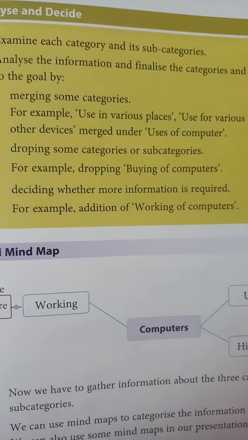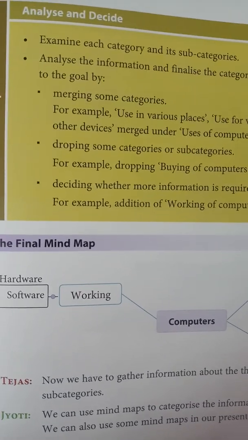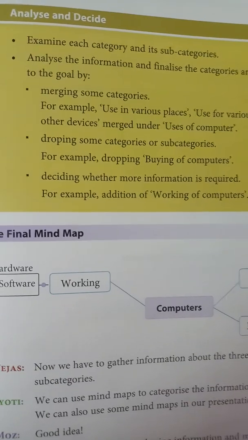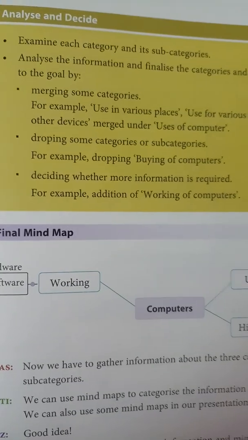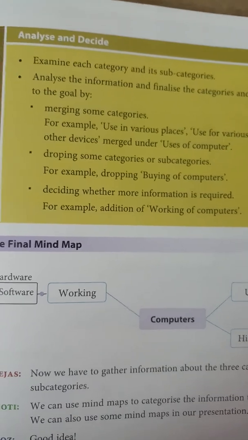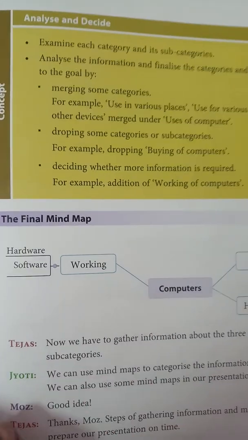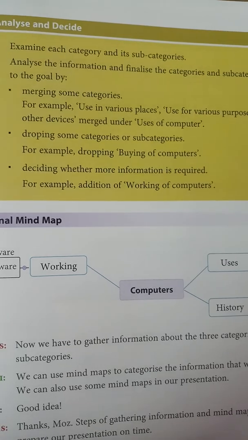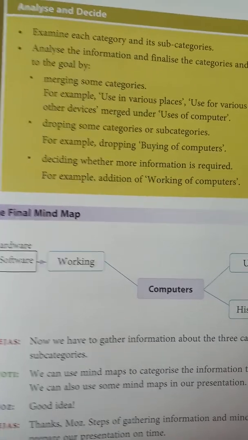Dropping some categories or subcategories. For example, dropping buying of computers. So in the final mind map we have dropped the category of buying of computers because that is not very important. Deciding whether more information is required. For example, addition of working of computers. I already told that the computer cannot work without hardware and software. So we have additionally added the topic as working. In that we have given hardware and software.